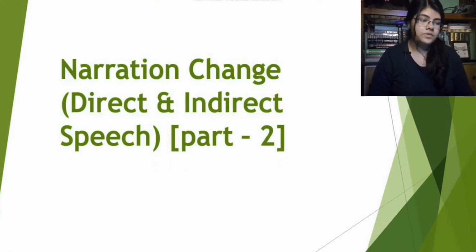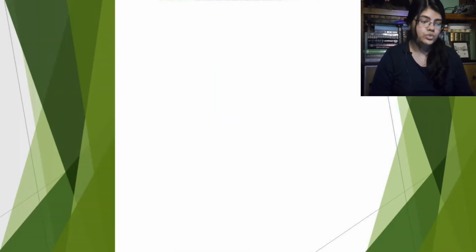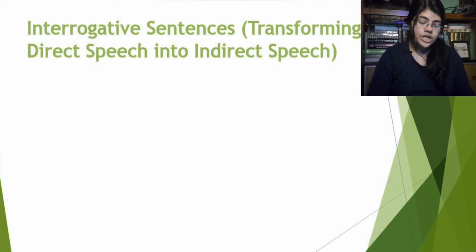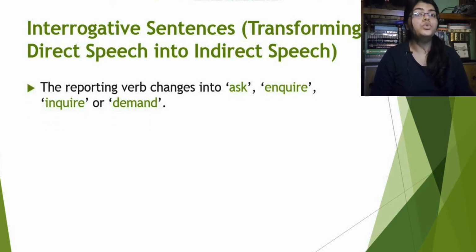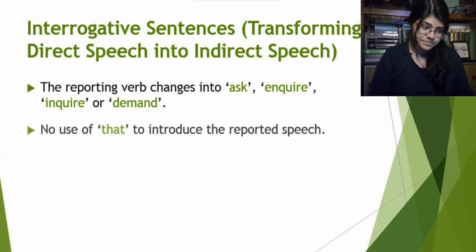So, narration change, direct speech and indirect speech, part 2. Today we will learn about interrogative sentences, transforming direct speech into indirect speech. What are the rules to do that? First one, the reporting verb changes into ask, inquire, or demand.